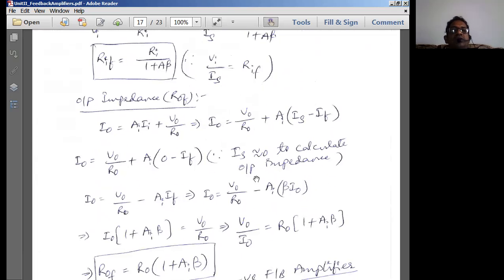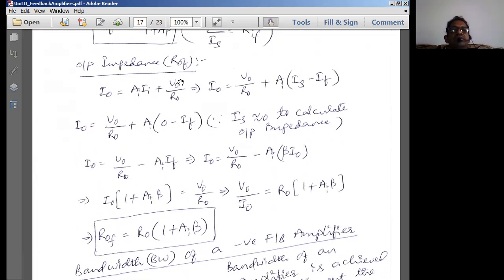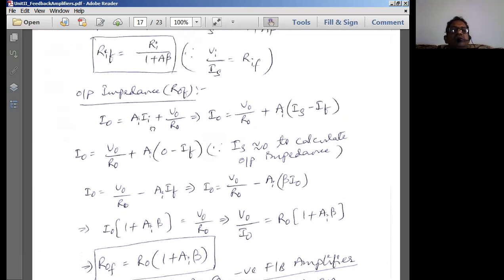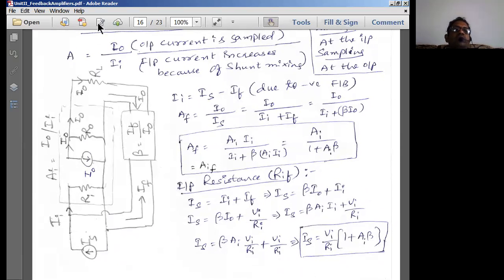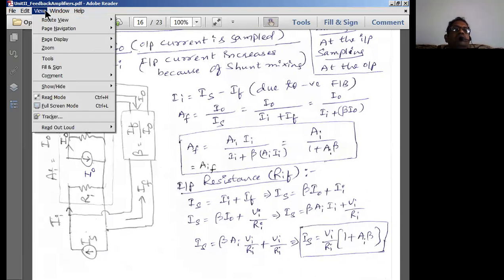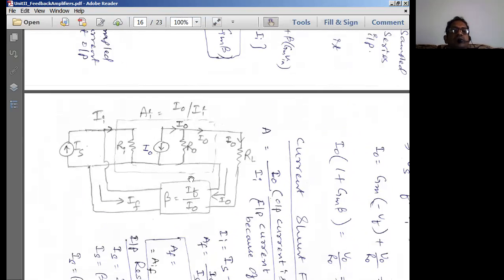Then similarly, for output impedance, we apply KCL at the output terminals. This is the output terminal that we normally have here. See, the current going into the transistor is I naught, because when you replace this transistor by a two-port network, the collector current will be coming into the transistor.